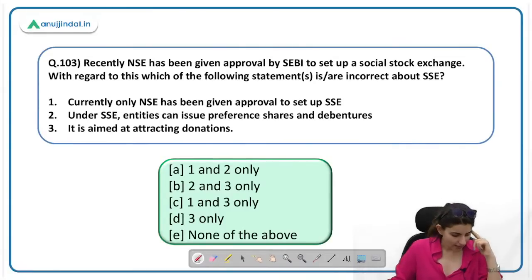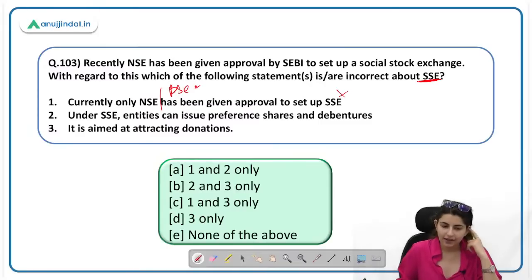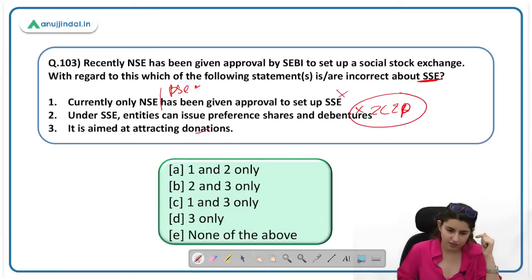Recently, NSE has been given approval by SEBI to set up a social stock exchange. With regard to this, which of the following statements are incorrect about the SSE, social stock exchange? Currently only NSE has been given approval to set up SSE. Incorrect. Apart from NSE, BSE has also got approval. Under SSE, entities can issue preference shares and debentures. They can issue zero coupon securities. ZC, ZB, ZP, zero coupon, zero principal securities. Yes, it is aimed at attracting donations. This is correct. So first and second are incorrect, and we have to find the incorrect statements, A, 1 and 2.